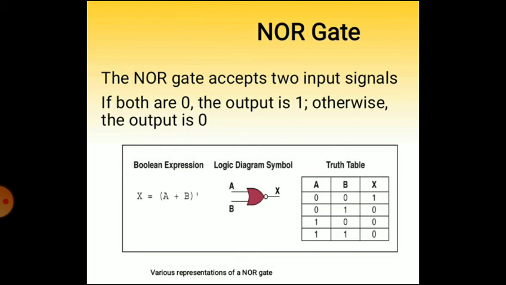So the logical symbol is given at the middle and the truth table is shown on the right hand side, and the output can be calculated by X equal to (A plus B) bar, that is the inverter of A plus B. So 0 plus 0 equal to 0, and 0 bar means the inverter of 0 equals 1. 0 plus 1 equal to 1, but the inverter of 1 is 0, like that.